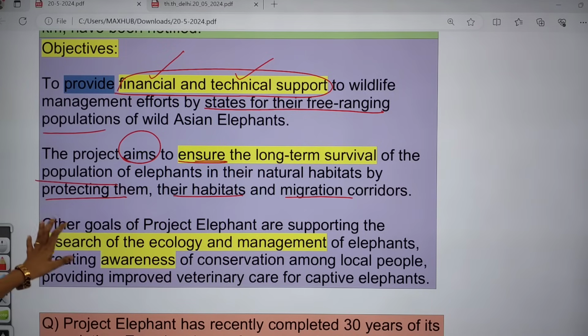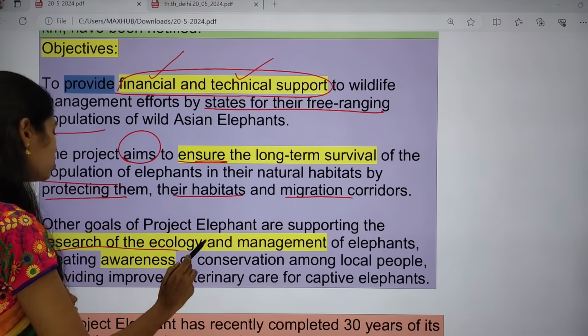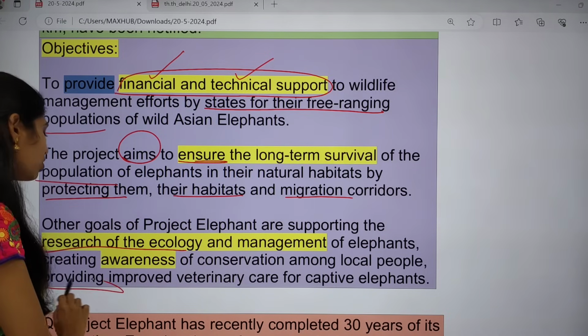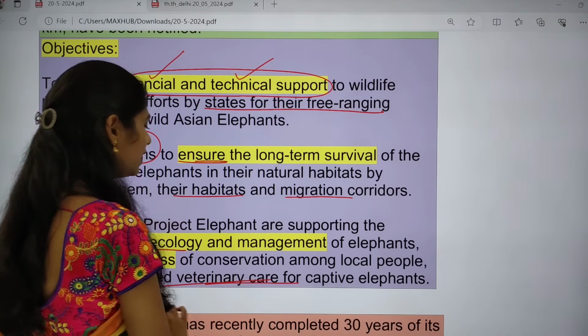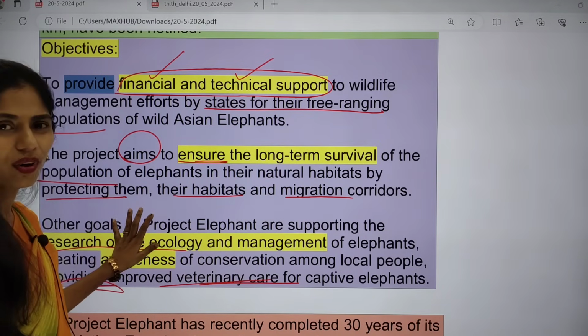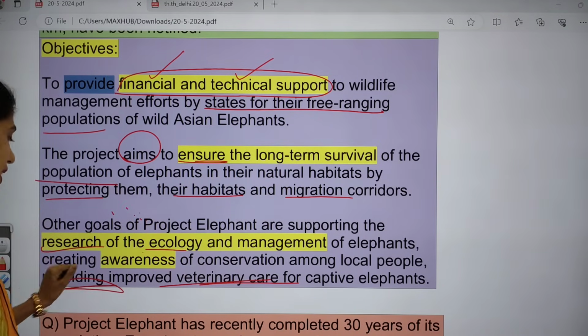And these are other goals of this Project Elephant. They are supporting the research of ecology and management of elephants. And not only that, we have to create awareness of conservation among local people. We are also focusing on providing improved veterinary care for these captive elephants. So all these are the important aims and objectives of this Project Elephant.